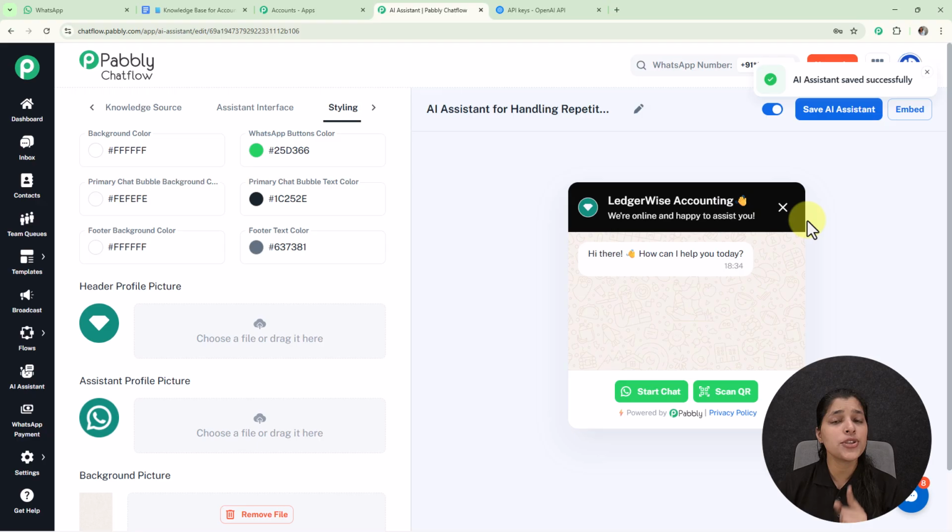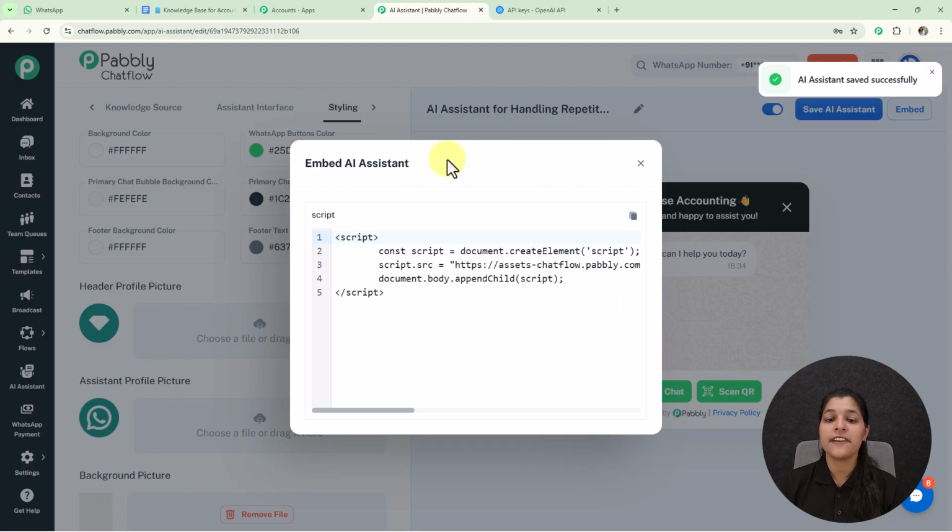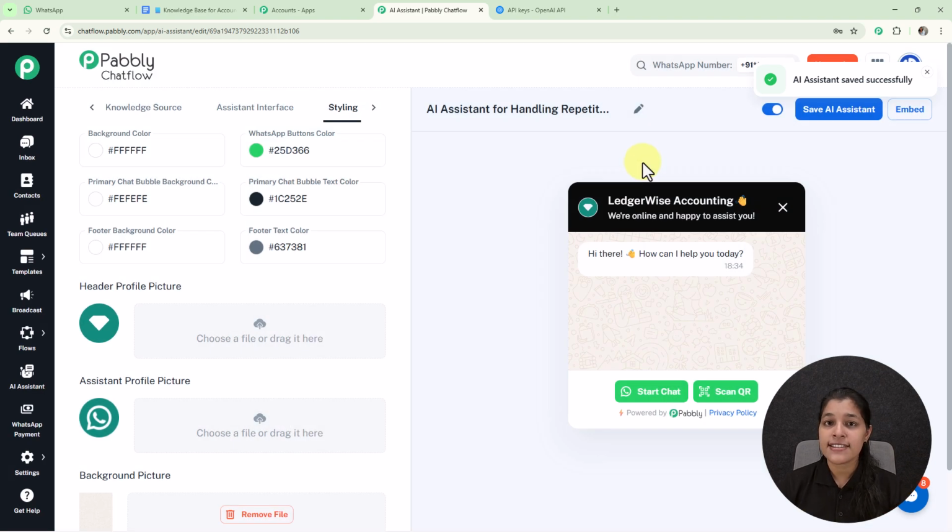And now if you wish to embed this AI assistant to your website or business, then you just have to click over this embed button, and here we are getting this script code. So you just have to paste the script code to your website, and this AI assistant will be embedded to your business or the website. So this is the simple way for creating the AI assistant, for enabling it, saving it, and embedding it to your business.